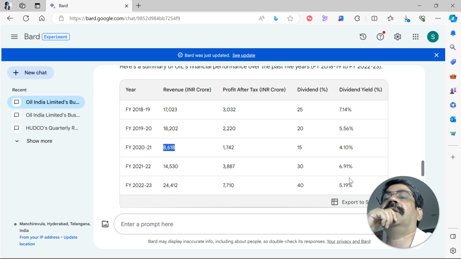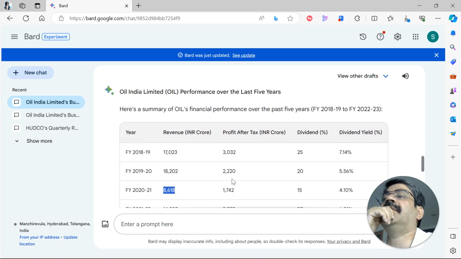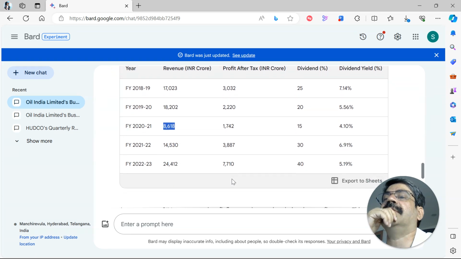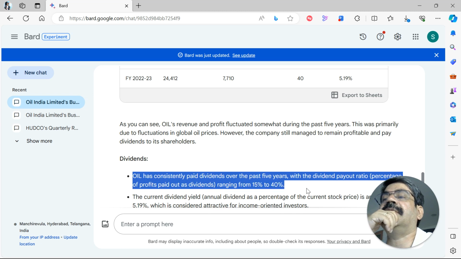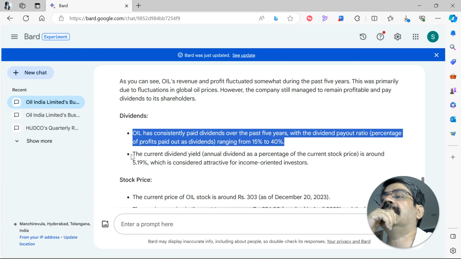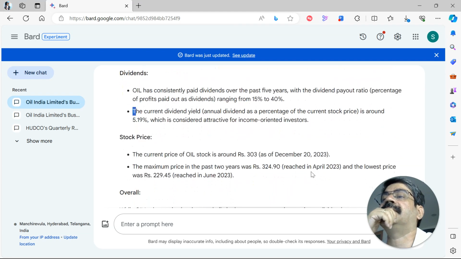So that's perfect, and it looks very, very interesting. And overall, from a price perspective, I think it's consistently maintained around 5% or more than 5%. But it hasn't given me the price that is working on this particular stock. No, it is actually. So it says it has inferred this important part of it, ranging from payout ratio is considered attractive. Then the current price of oil stock is around 303. Now that's December 20th.